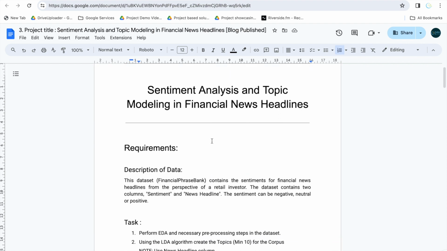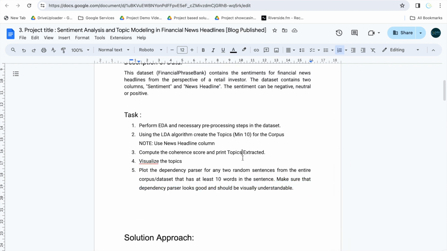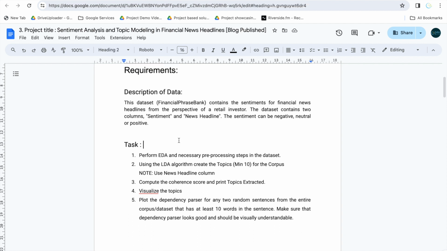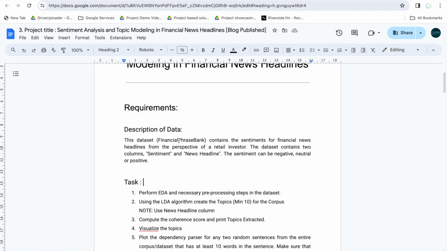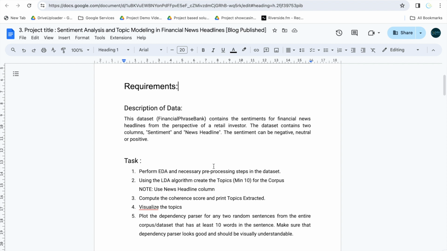So this is the sentiment analysis project, and this is the basic task we have to do. It is a very simple task. You can also explore more about what you are working on, but this is a small requirement, and based on this requirement you can do analytics. Maybe it will improve or solidify your understanding.